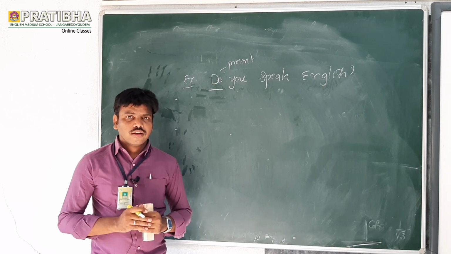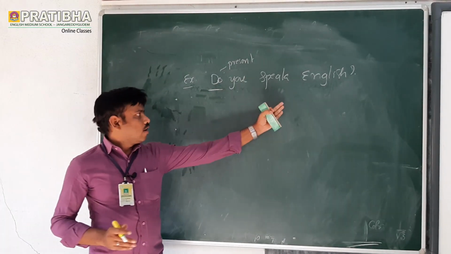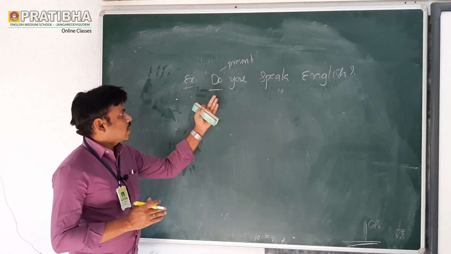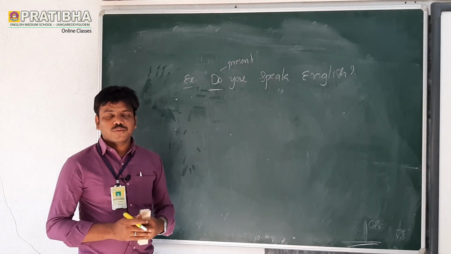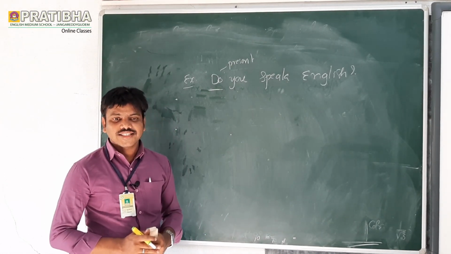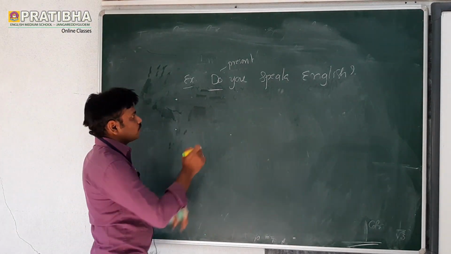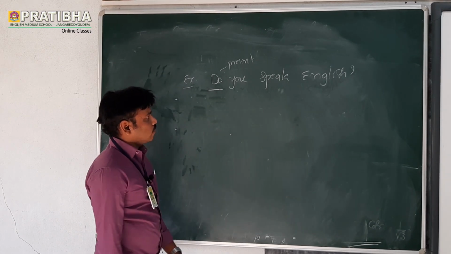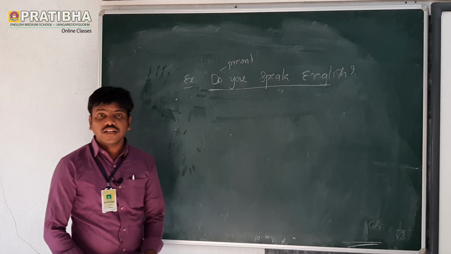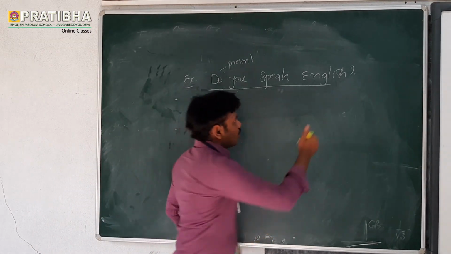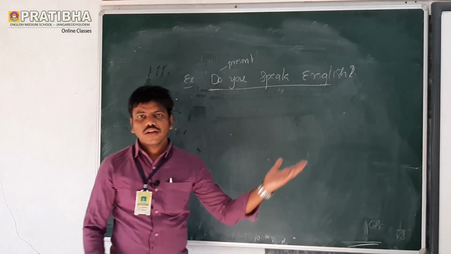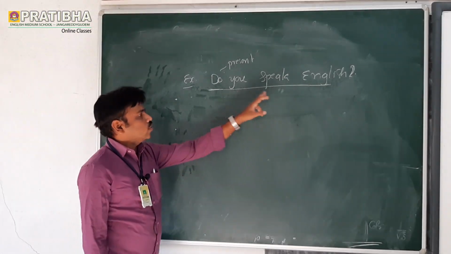In a simple way we can write the answer directly, but to make it simple we can use 3 steps. If we follow these 3 steps, we will get the answer easily. Do you speak English? This is an interrogative sentence because it ends with the interrogative mark, called the question mark.